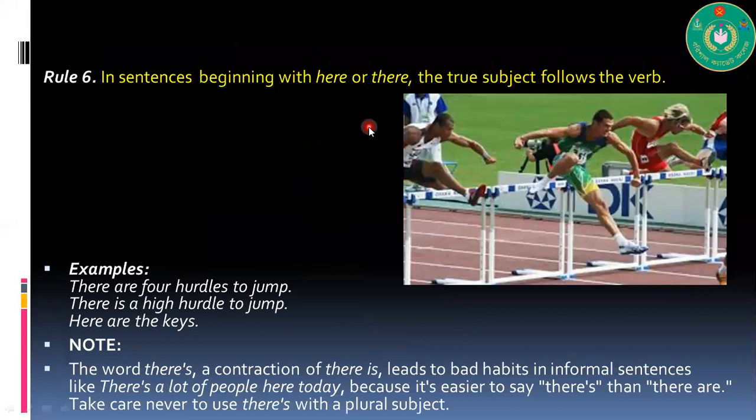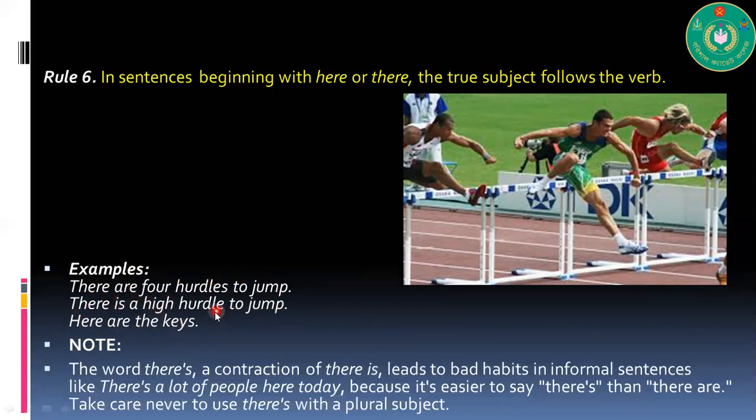In sentences beginning with here or there, the true subject follows the verb. So it's a tricky one. Look at this example. There are 4 hurdles to jump. There is a high hurdle to jump. Here, there, and these are introductory words. So after this, the true subject usually remains after the verb. So here, there are 4 hurdles. How many hurdles? 4. So that's why the subject is plural.